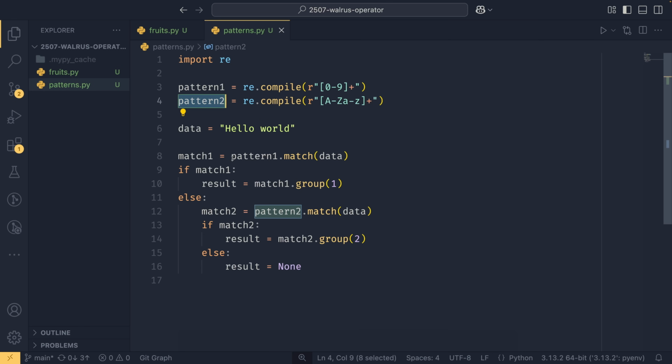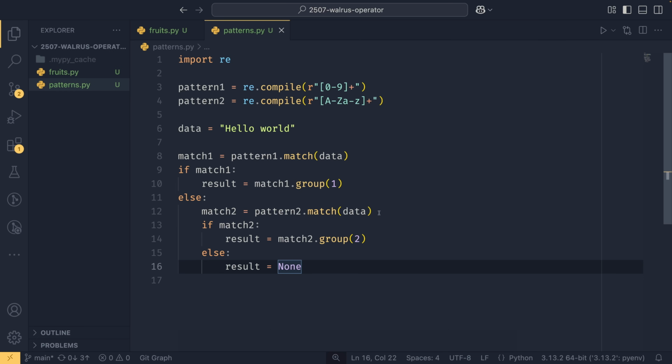And then we have this match 1, which then queries the pattern to see if this string matches it. And if it does, then it sets the result to match1.group(1). Fine. If it doesn't, it then creates this second match, or it checks against this second pattern. And then if there is a match on this second pattern, then we set the result to this. If there isn't a match on this second pattern or the first one, we set the result to None. And you'll notice that this code is not the prettiest in the world. There's a lot of nesting going on here. There's nested if-else statements. It doesn't look very nice.